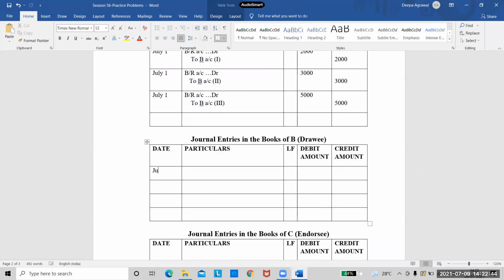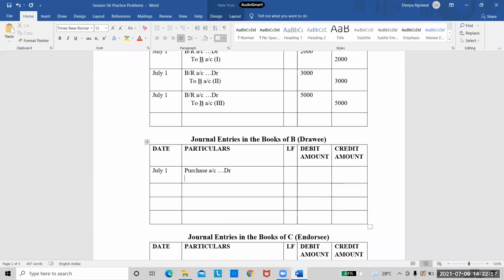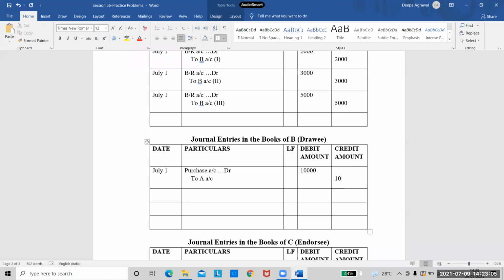So in the books of drawee, what is our first entry? That would be purchase account debtor to, what should I write? Who will be debited here? A's account. Very good. So purchases account to A's account. And the amount here is 10,000 for the first entry.